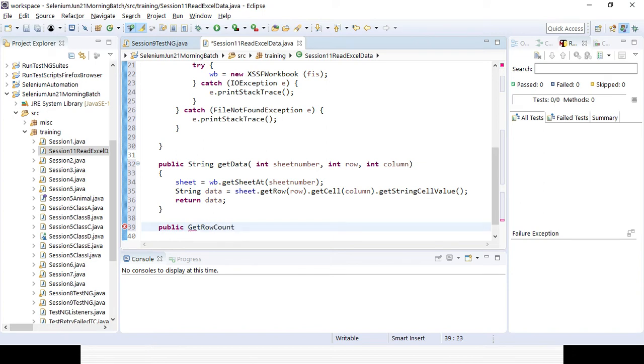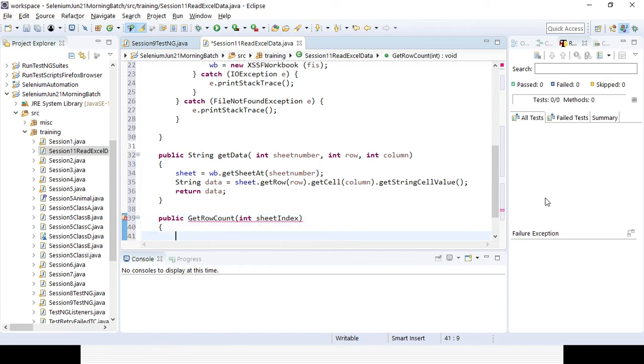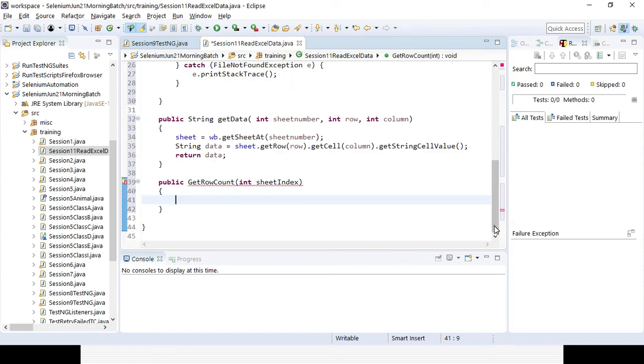Okay, here I can provide the same way an integer seed index, that is the variable I want to pass. Okay, let's write the method, so I can give the double bracket here. Okay, so here I'll first be starting with how many rows of data there are, so it will be a row variable